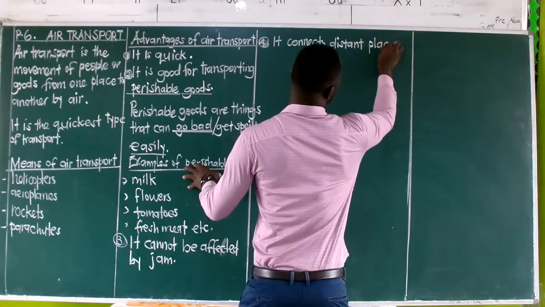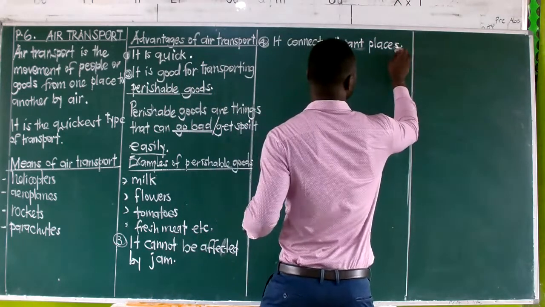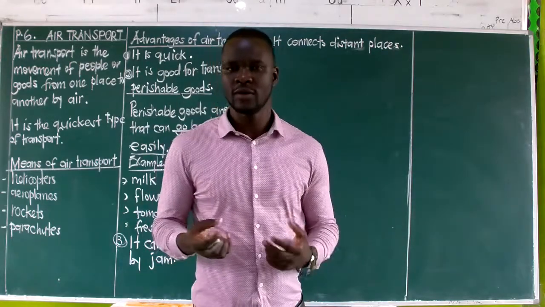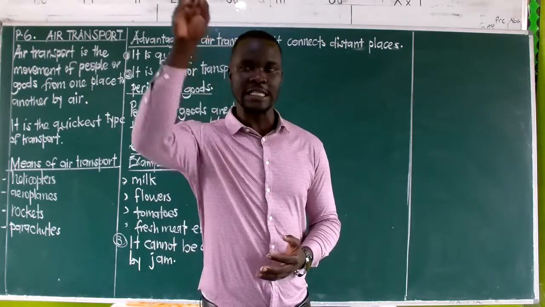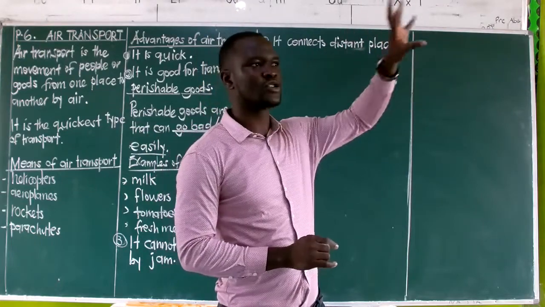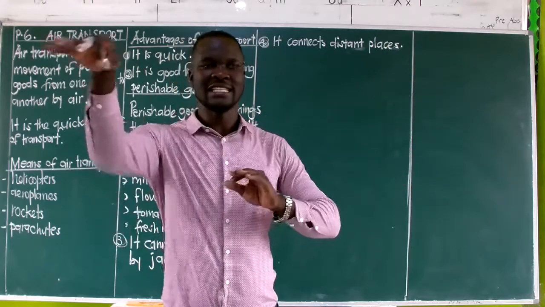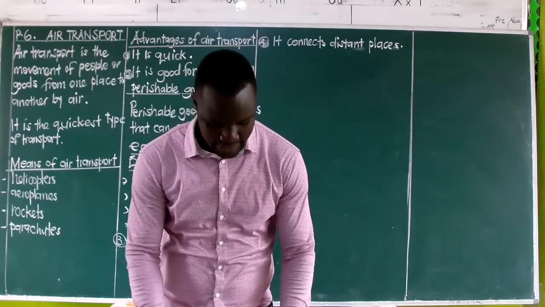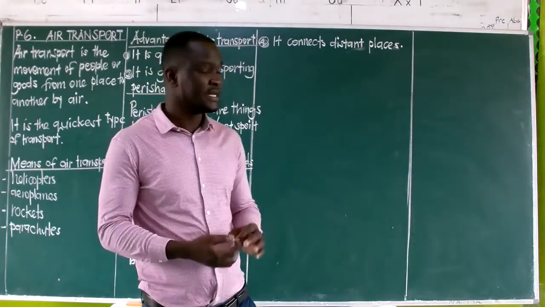Distant places, we are now meaning places which are far from each other, being connected or joined or linked. Like when we are looking at aeroplanes flying, you find that an aeroplane can fly from Entebbe in Uganda, it goes to Kigali in Rwanda, it can go to maybe Addis Ababa in Ethiopia, it can go to Dar es Salaam in Tanzania, it can go to Mombasa, Kenya. So you'll find that such areas are connected because of this type of transport. That's why we are saying it connects places which are far. Those are the ones we call distant places.